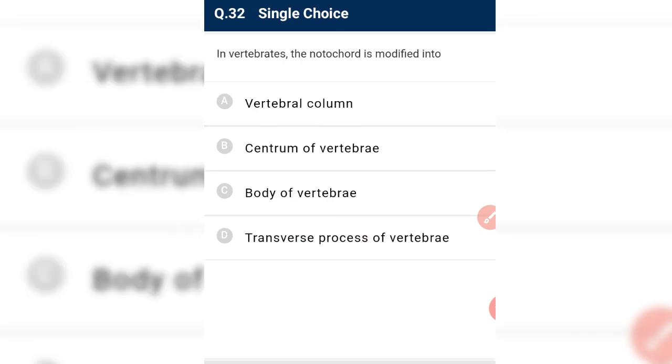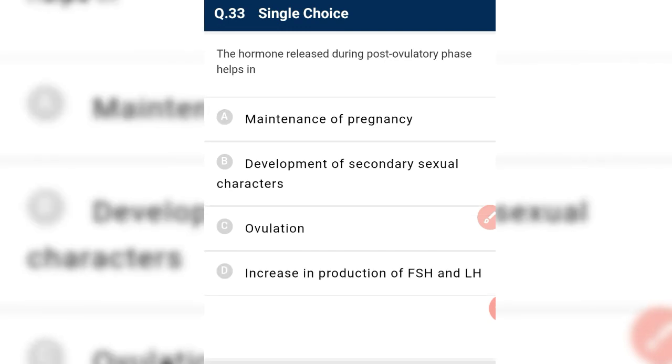In vertebrates, the notochord is modified into vertebral column.